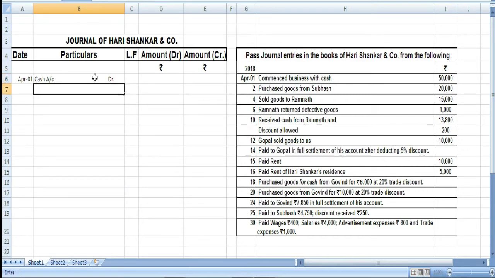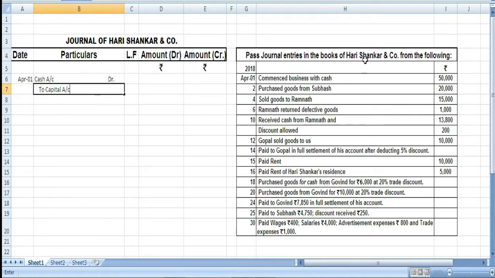And then we will write to capital, because capital is the personal amount invested by Hari Shankar. So here capital has been given into the business or invested in the business. So cash account debit, real account what comes in debit.